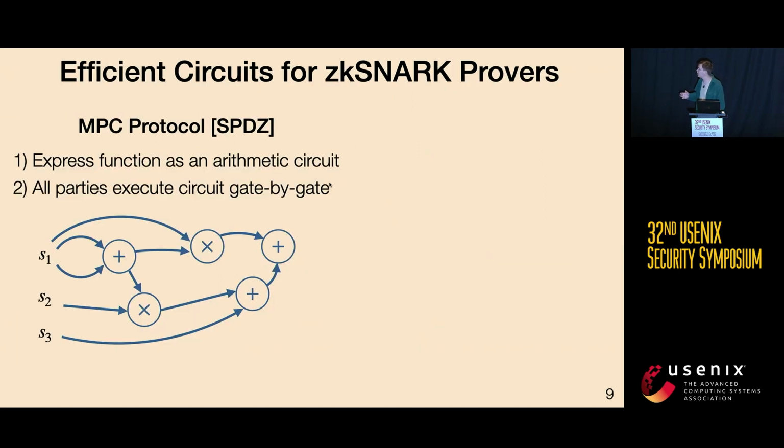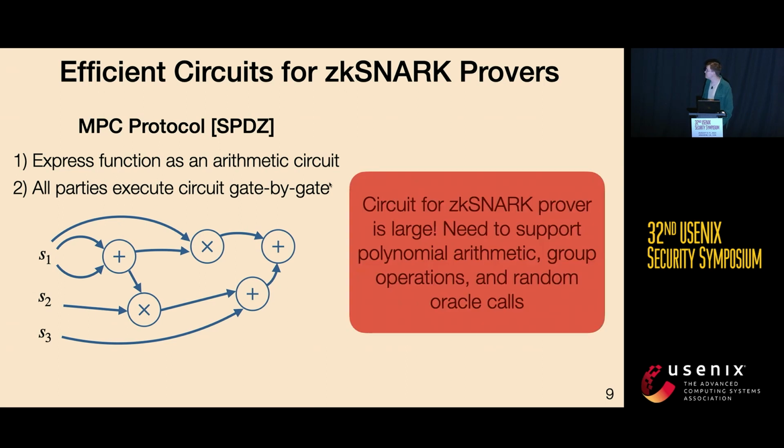So the MPC protocol that we'll be using today is called SPDZ. And at a very high level, in SPDZ, you first express your function as an arithmetic circuit, and then all parties execute this circuit gate by gate using some special protocol for each gate. And immediately we run into some issues because the circuit used to represent the zkSNARK prover is very large. Intuitively, this is because you need to support things such as polynomial arithmetic, group operations, and random oracle calls. And naive representations of these operations result in huge blowups in the circuit.